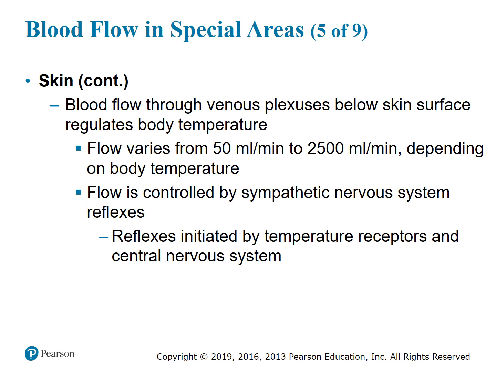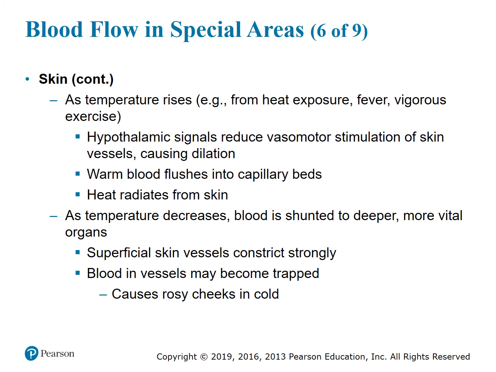Flow is controlled by sympathetic nervous system reflexes, and reflexes are initiated by temperature receptors and the central nervous system. As the temperature rises from heat exposure, fever, or vigorous exercise, the hypothalamus signals to reduce vasomotor stimulation of skin vessels, causing dilation.